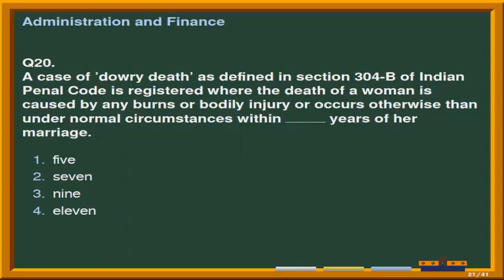Next question is, a case of dowry death as defined in section 304 B of Indian Penal Code is registered where the death of a woman is caused by any burns or bodily injury or occurs otherwise than under normal circumstances within fill-up years of her marriage. The given options are number 1, 5, second option is 7, third option is 9, and the last option is 11. Correct answer is option 2, that is 7.